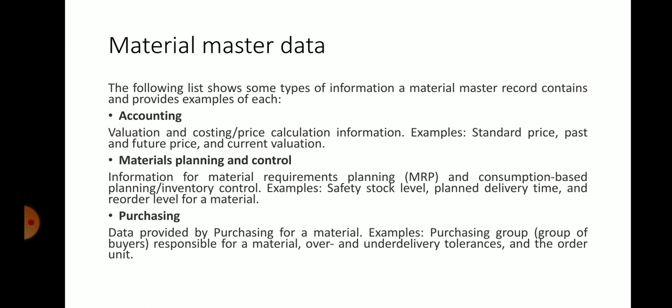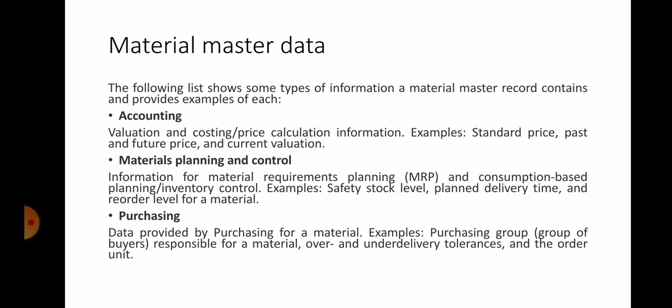The following list shows some types of information a material master record contains and provides an example of each. If you take information pertaining to the different domains, what a material master consists of, for example, accounting: valuation and cost pricing calculation information, for example standard price, past and future price, and current valuation.